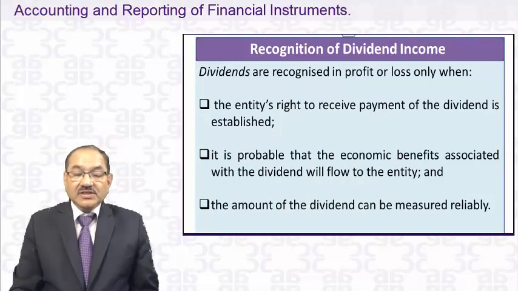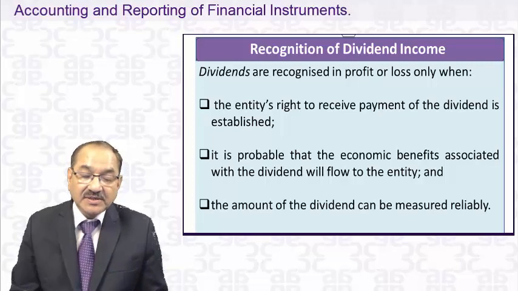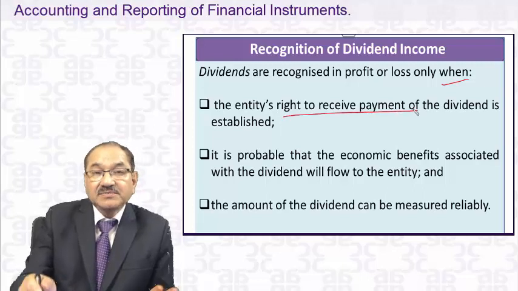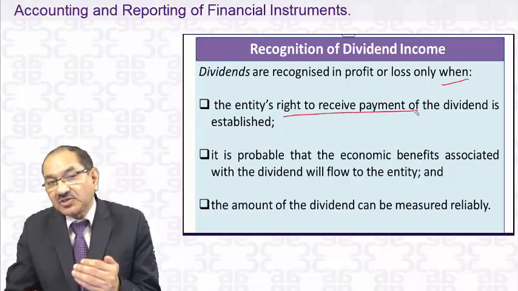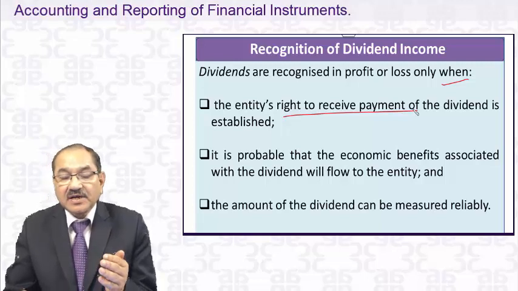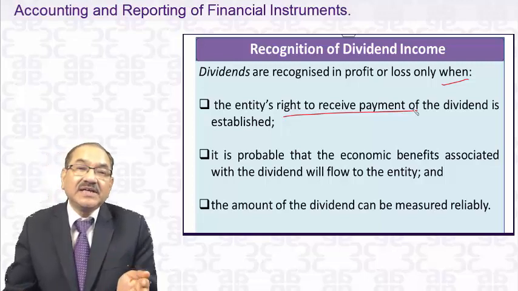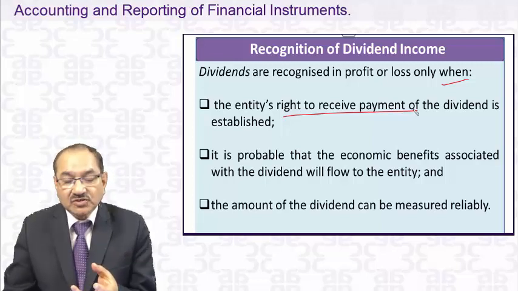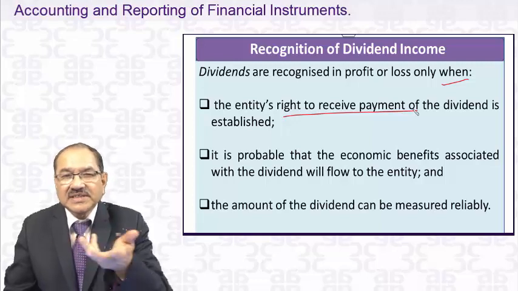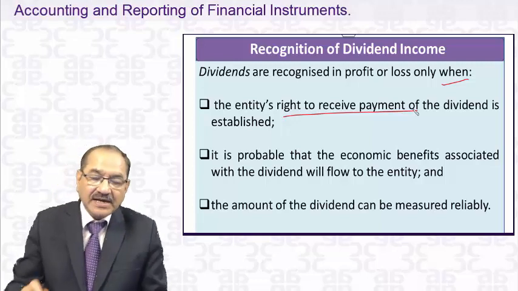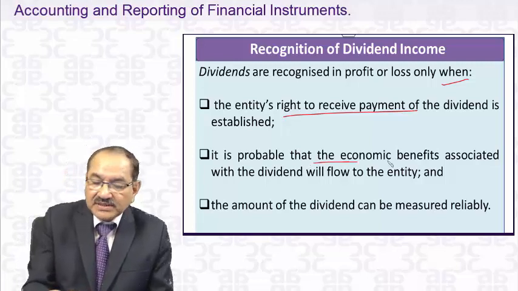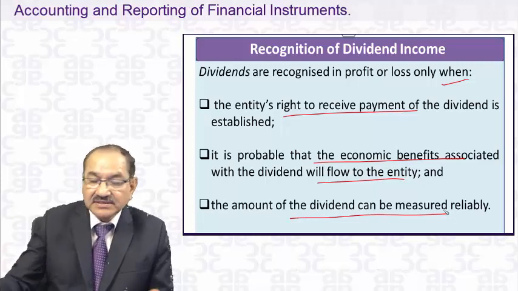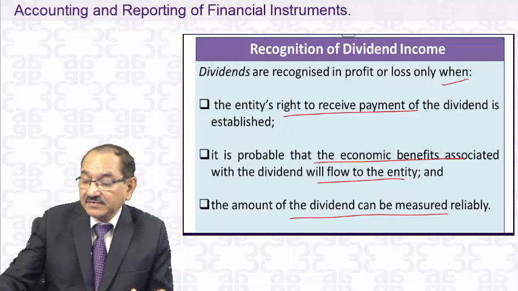Now, recognition of dividend income, which I have already explained to you. Dividends are recognized in profit or loss when the entity's right to receive payment is established. When is the dividend recognized under IFRS? This dividend recognition is not given in Ind AS 115. It is covered in Ind AS 109. The principle of dividend recognition is the same as in AS 9. The entity has the right to receive the dividend, it is probable that the economic benefit will flow, and the amount of dividend can be measured reliably. That's the recognition of dividend here, as good as AS 9.